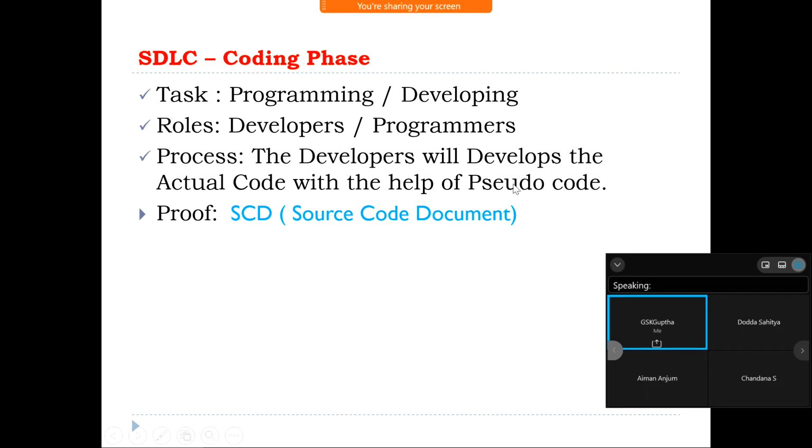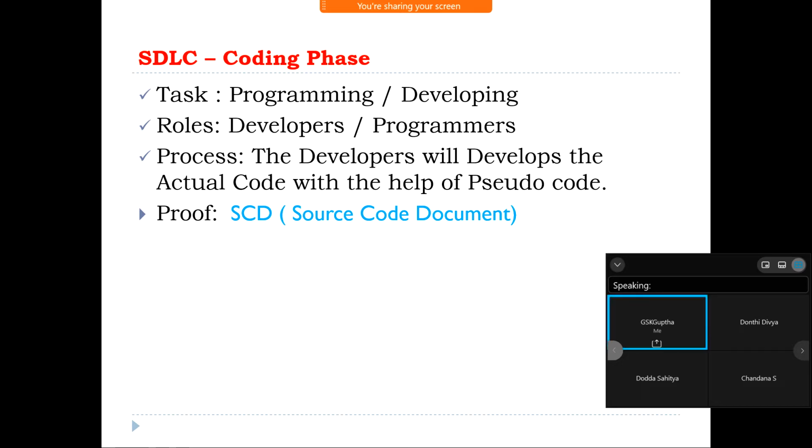What do you mean by pseudocode? Pseudocode is nothing but a set of actual dummy code written before the real code, in English statements. Suppose it is a calculator application: after the designing, they are going to write this set of English statements.